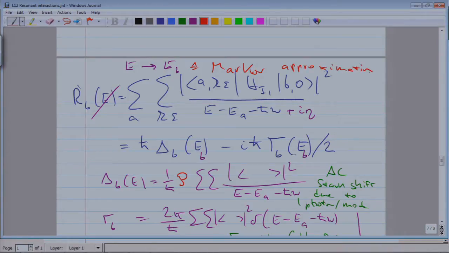The Markov approximation often means that some relaxation time or some response of a system is replaced by a delta function. Well, we've done the same here, because if you replace some temporal response function by a delta function, that means the Fourier transform becomes constant.